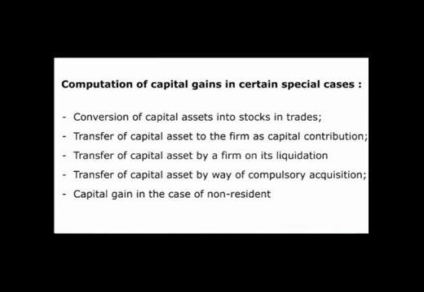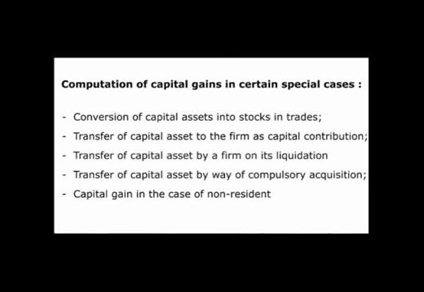Number 2, the transfer of capital asset to a firm as a capital contribution, when you want to become a partner in a partnership firm and, instead of contributing capital, you are contributing a capital asset. Then how would we calculate the capital gain? The next case is the transfer of capital asset by a firm on its dissolution or liquidation, when the capital assets are distributed by the firm to the assessee. Then how would we calculate it?